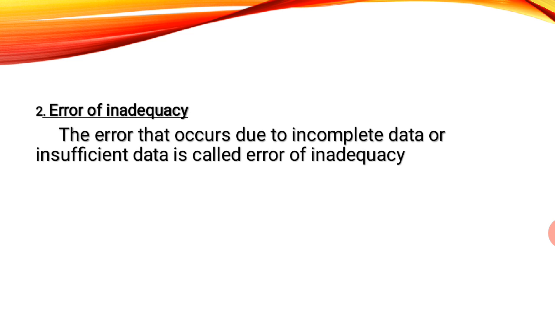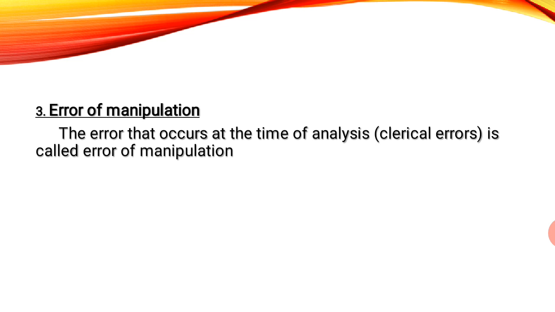When your data is incomplete, when your study is incomplete, it is called error of inadequacy. Third one, error of manipulation. Now what does error of manipulation mean? That error occurs at the time of analysis. When we do analysis we make errors, and we call that error of manipulation. This is especially done by the clerical staff. That means when you evaluate or analyze the data, the person who is going to analyze the statistical data might make a mistake or an error, or he can manipulate.